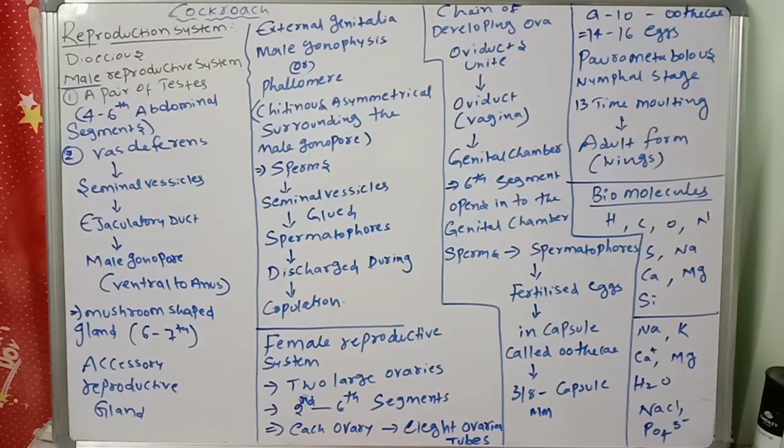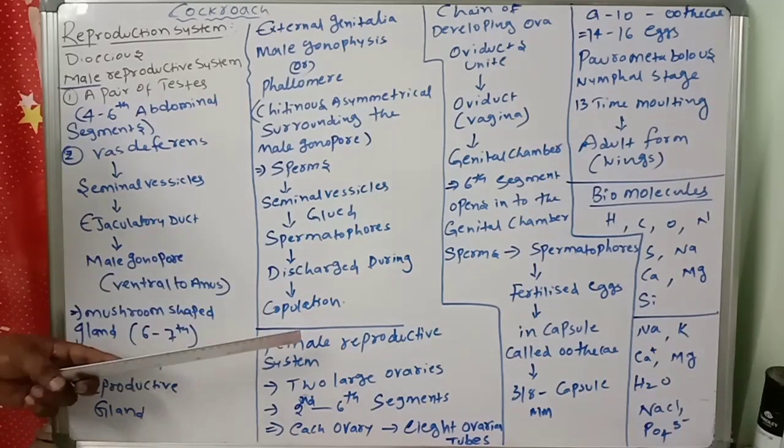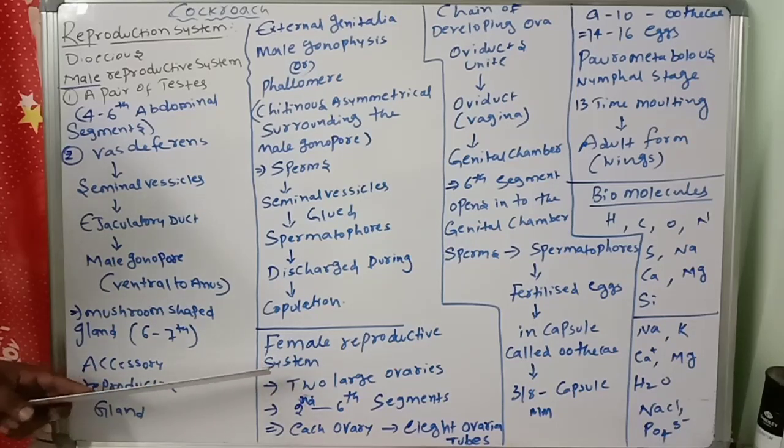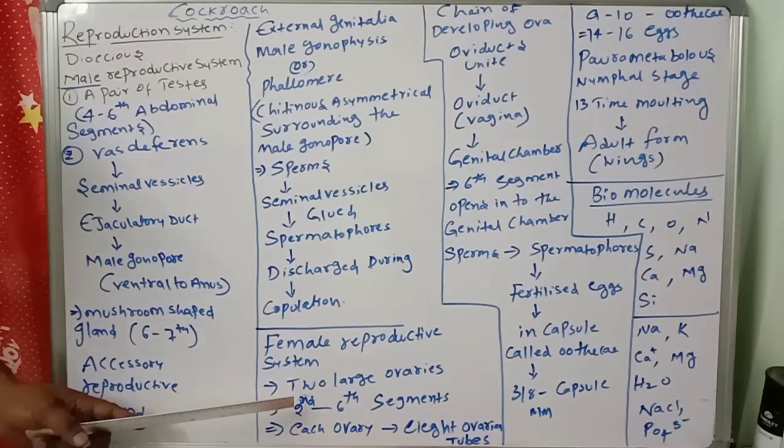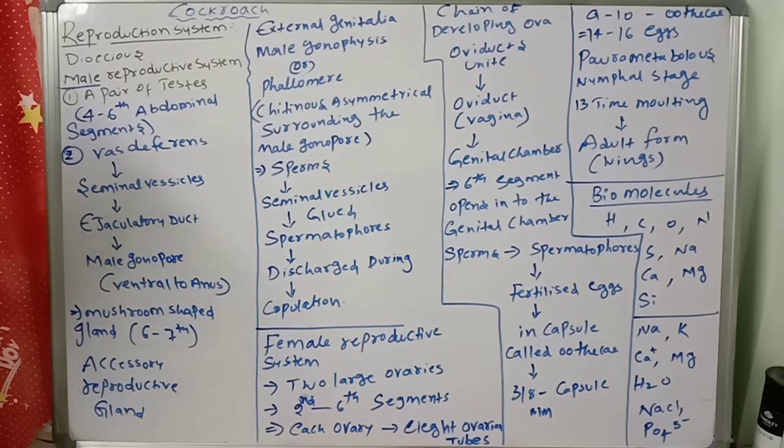The next one, another important one, the female reproductive system. We are discussing the female reproductive system. The female reproductive system of the cockroach consists of two large ovaries lying laterally in the 2nd to 6th abdominal segments. Where are the ovaries present in the cockroach? 2nd to 6th abdominal segments.